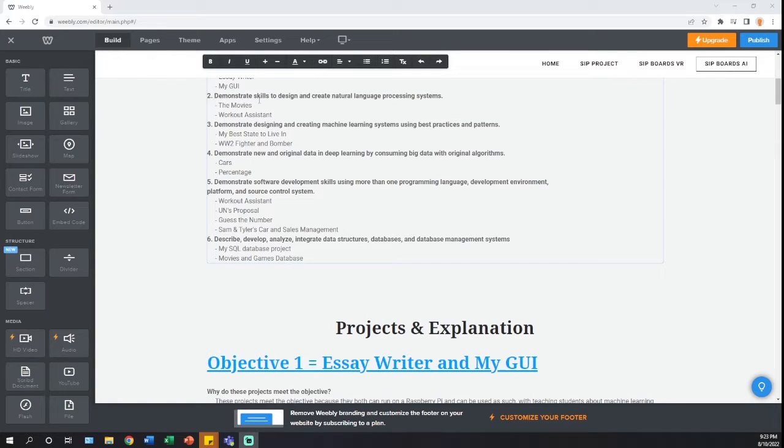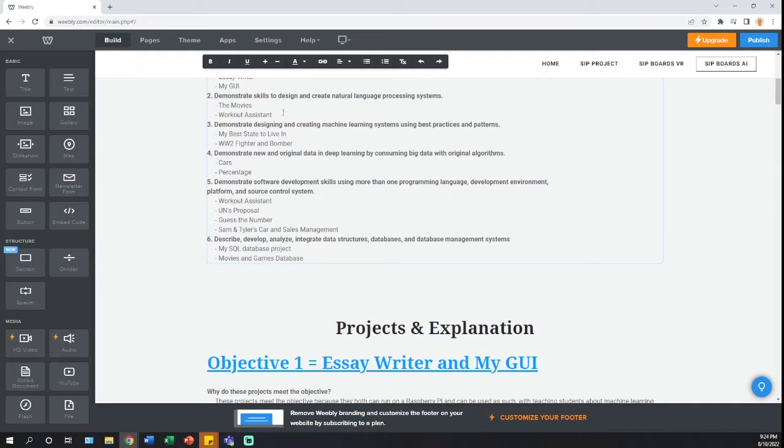Number 2, demonstrate skills to design and create natural language processing systems. I chose the Movies and the Workout Assistant, which both use a speech module in Python. The Movies program walks a user through picking out a movie from a list of movies. Once it's chosen, it walks the user through checking out and then saving the ticket and receipt to their computer. And this is all done while talking to the user, so it's not just reading words.